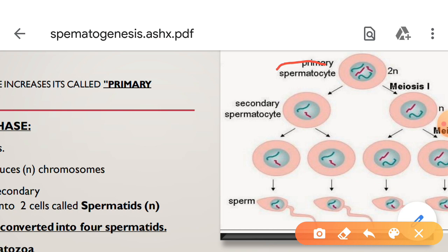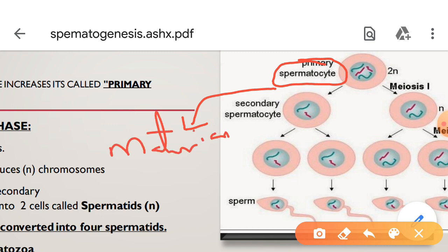When the primary spermatocyte enters the maturation phase, each cell divides by meiosis. The cells formed due to the first meiotic division are called secondary spermatocytes.